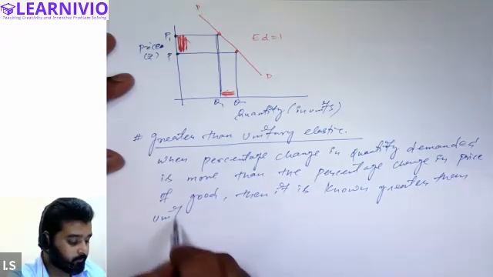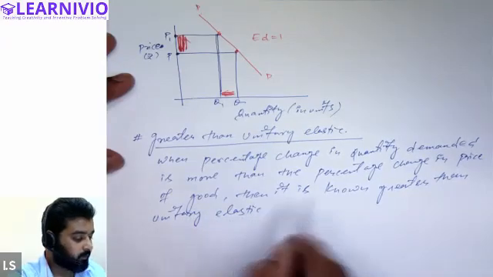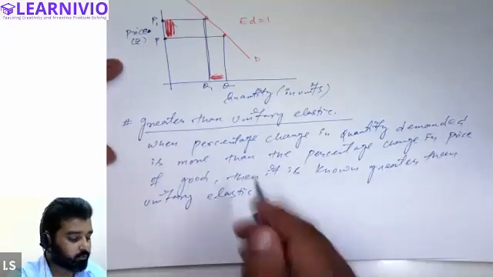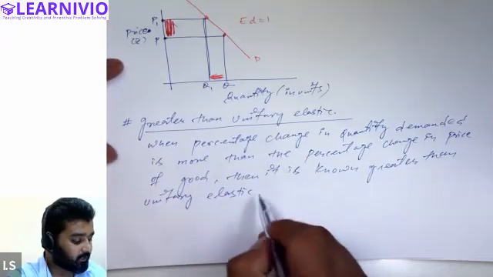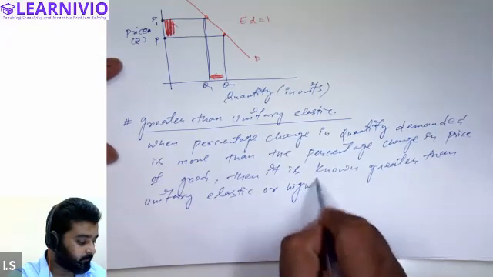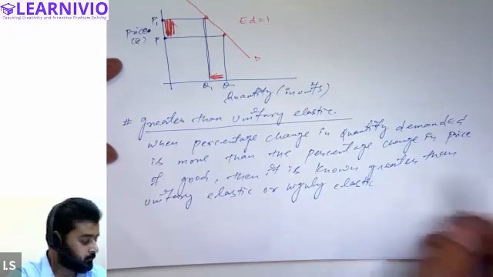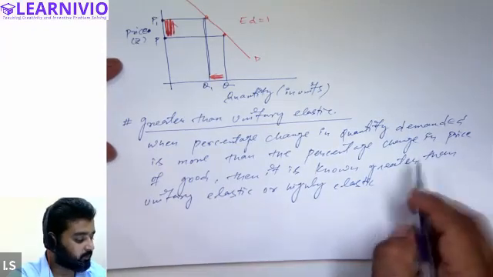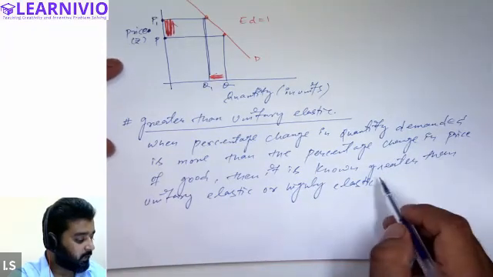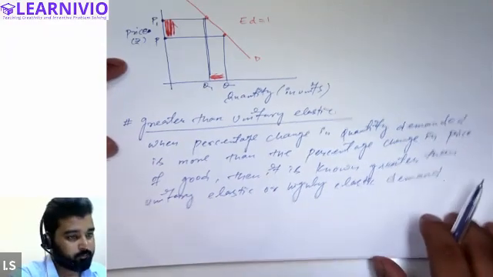Unitary elastic demand. Greater than unitary elastic demand is also called highly elastic demand. So you can also write it here, highly elastic demand. When demand is changing more as compared to the change in price, then we will call it highly elastic demand or greater than unitary elastic demand.